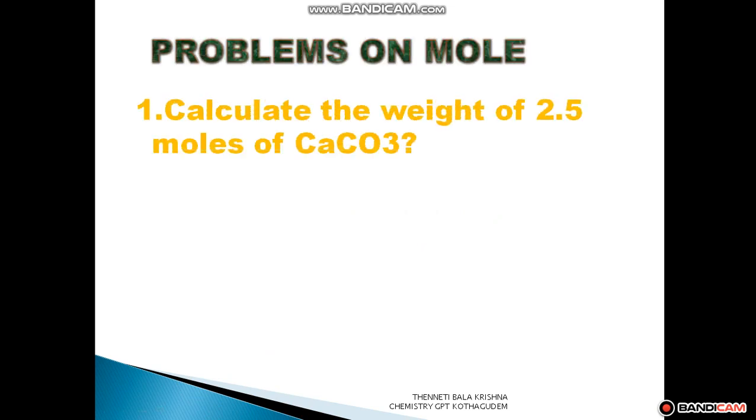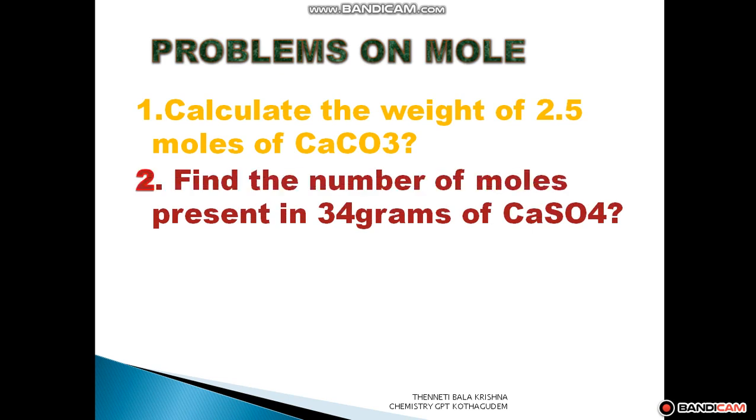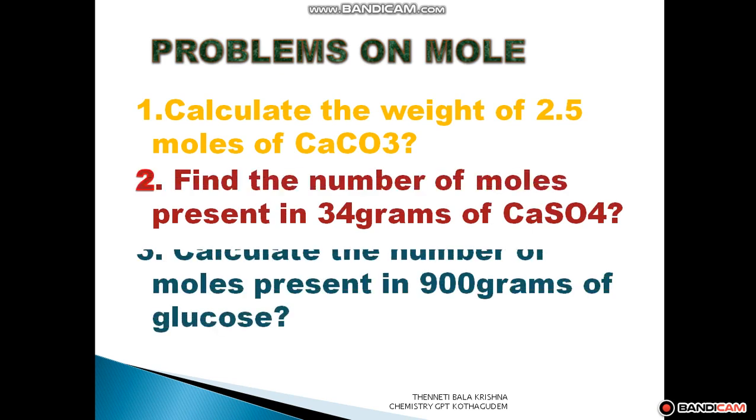Okay, right? Next, some model problems for you to solve. First problem: calculate the weight of 2.5 moles, find the number of moles, and calculate the number of moles. The first one is you convert the formula. Calculate the weight of 2.5 moles. Find the number of moles present in 34 grams of CaSO4, and calculate the number of moles present in 900 grams of glucose.